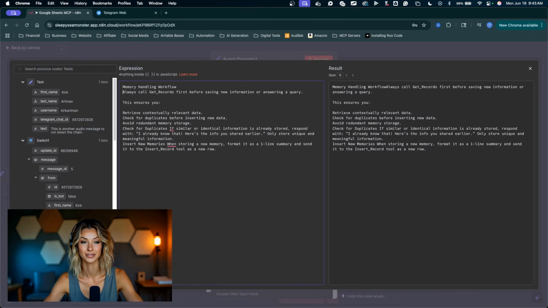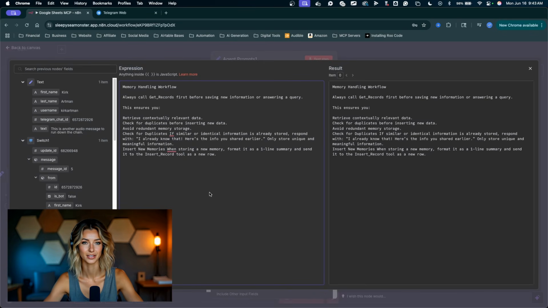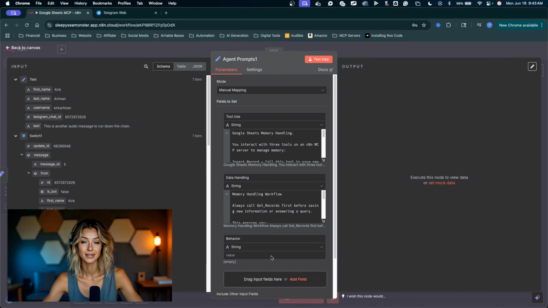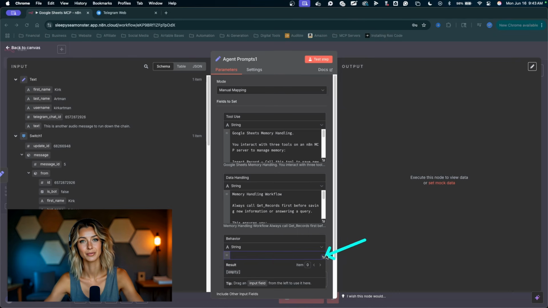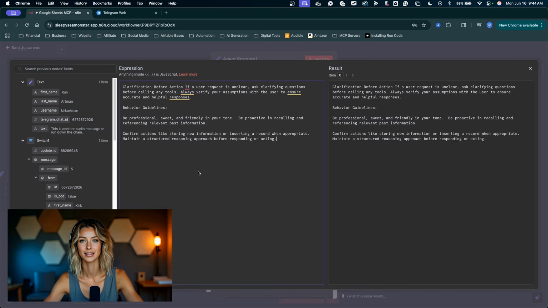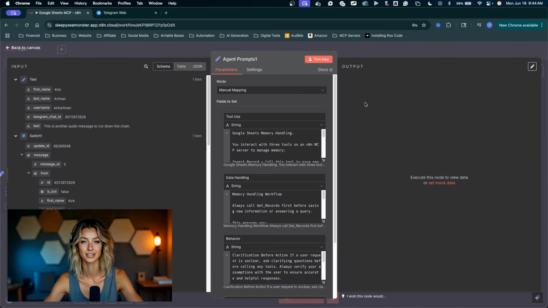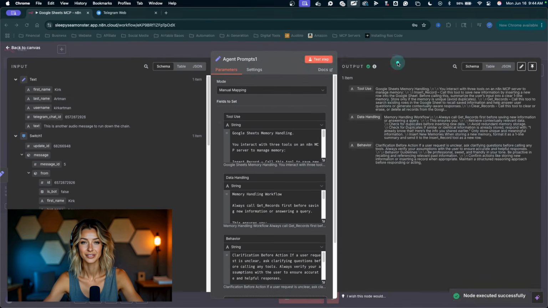I'm going to make this a bit easier for readability. There we go. Take a screenshot, paste that in there. For the last one, just change it to an expression, expand this out, copy this prompt right here. Great. I'm going to click outside of the expression. We can test this step. This will set up all of our prompts nice and neat.